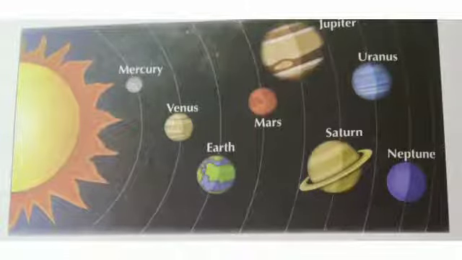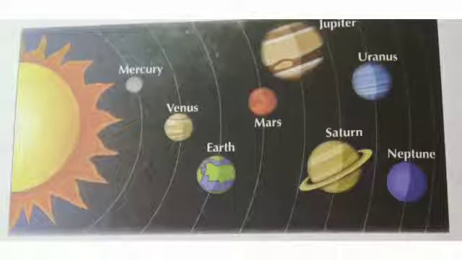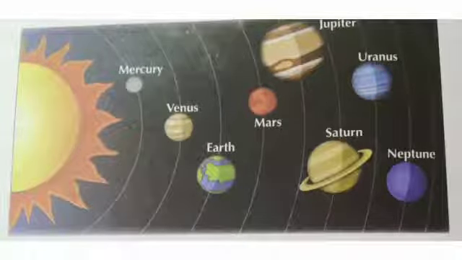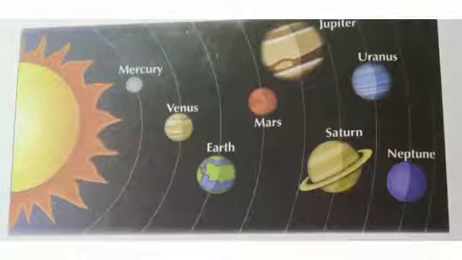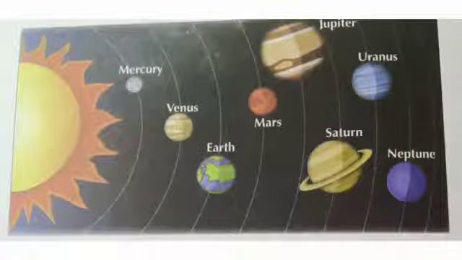In our solar system there are 8 planets. These 8 planets move around the sun in a fixed path known as orbit. These 8 planets are Mercury, Venus, Earth, Mars, Jupiter, Saturn, Uranus, and Neptune. Jupiter is the largest and Mercury is the smallest planet.